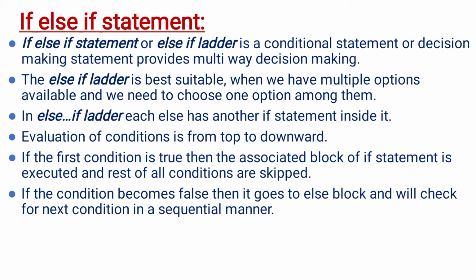If the first condition becomes false, this is the second case, then it goes to the else block and will check for the next condition in a sequential manner. If the first condition is false, then the control goes to the else block of it. Inside the else block, there is one more condition. That condition will be checked. So in this way, in a sequential manner, all the conditions will be checked from top to down.